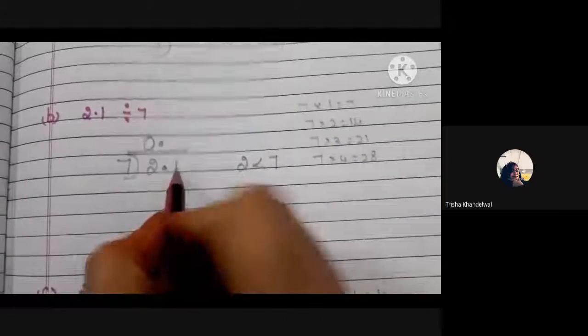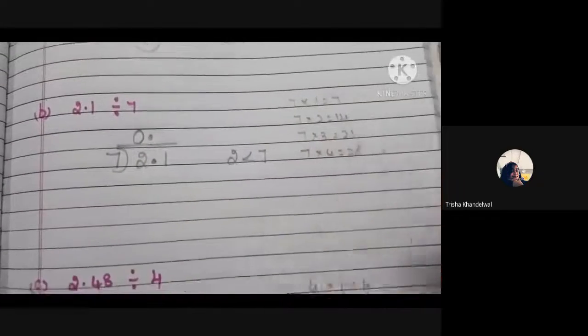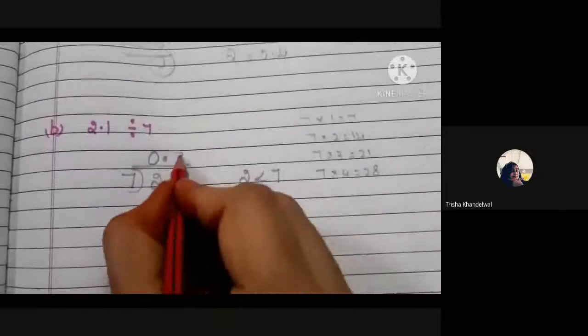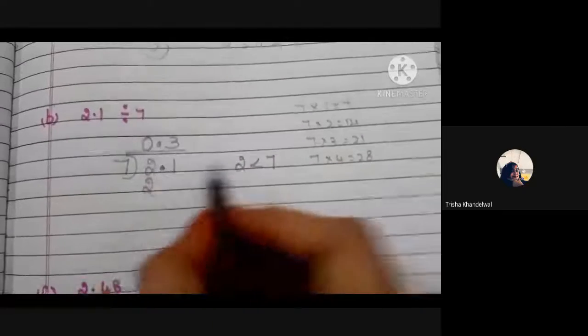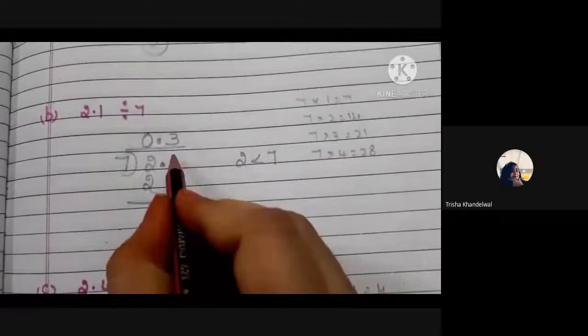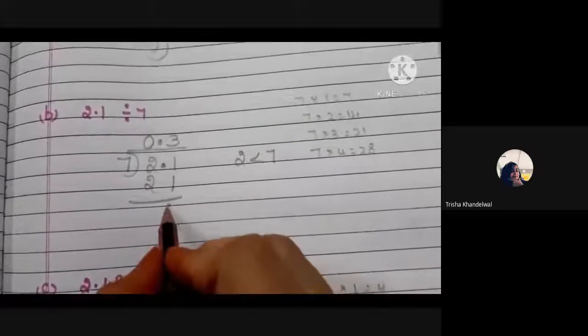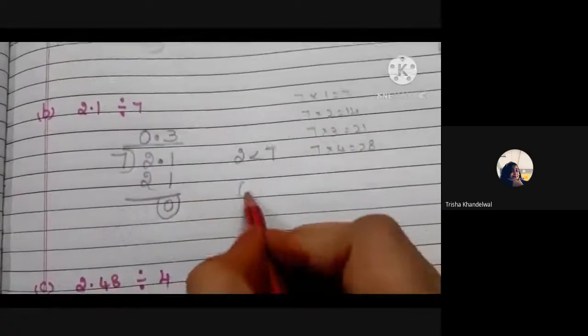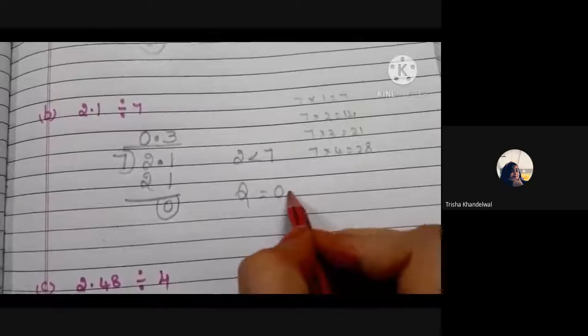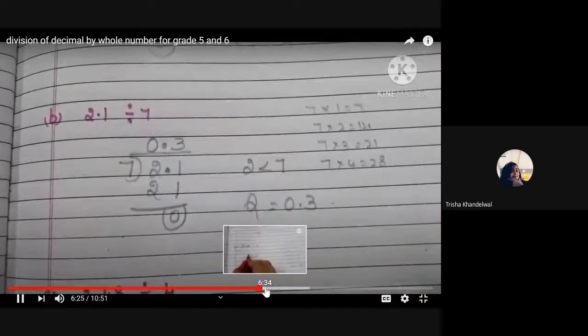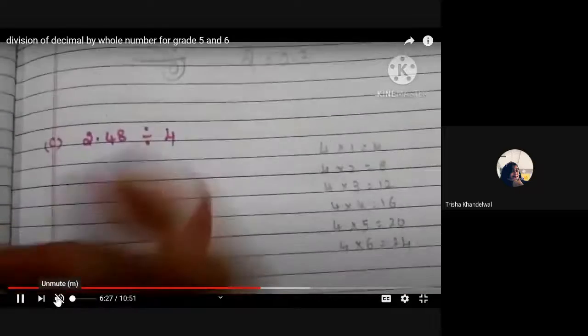Now consider 21. See here 7 3s are 21, right? So write 3 here, 2 under 2, 1 under 1. 1 minus 1 is 0, 2 minus 2 is 0. Now the quotient is 0.3.